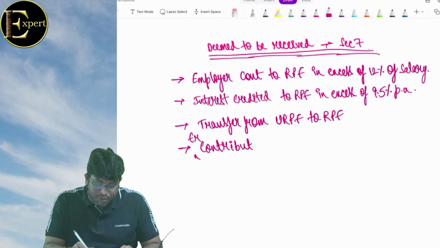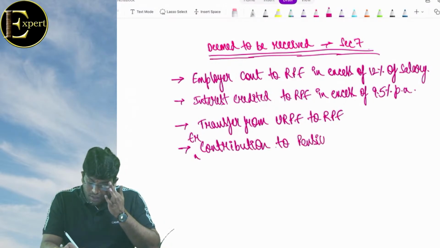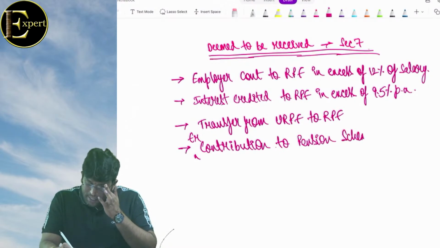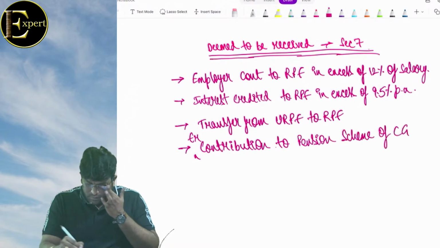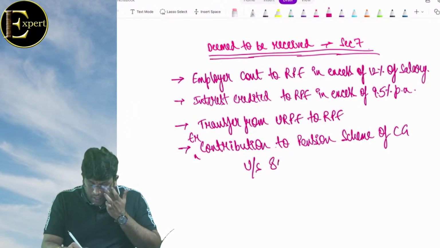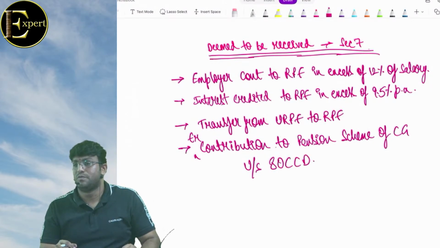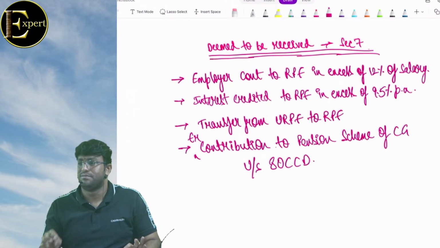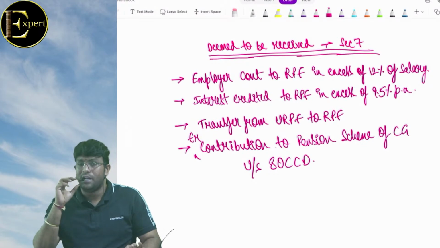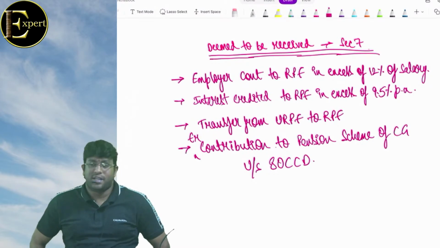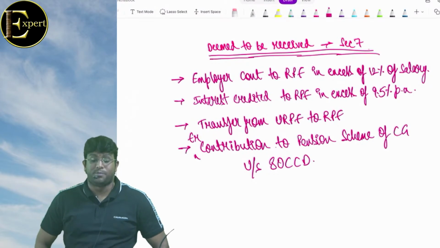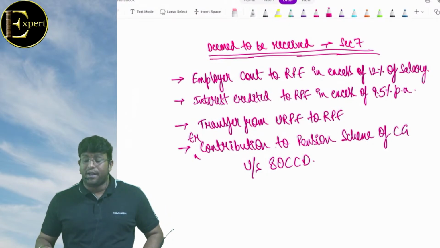employer contribution to pension scheme of central government under section 80CCD. Cafe Coffee Day, like that you don't think. Section number is only CCD. Clear, my dear friends? These are the 4 cases which are given under section 7, which talks about the concept of income deemed to be received in India.